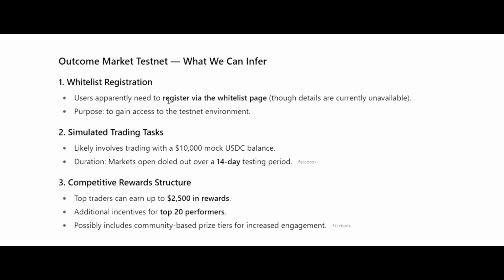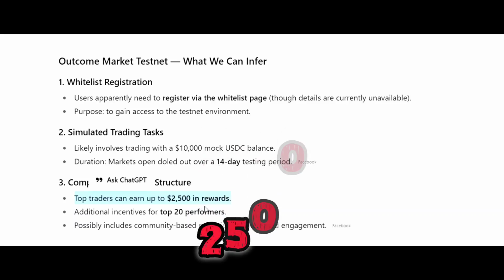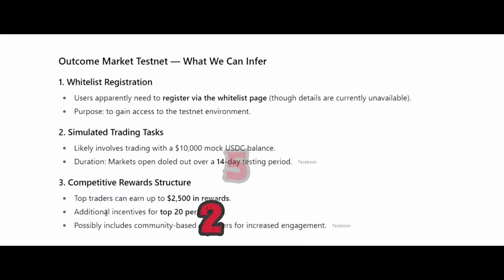First, you will register on this platform, and you will trade with 10,000 mock USDT. Okay, they are fake USDT. The website gives you 10,000 USDC. They are not real USDC. You will use that USDC to participate in this trading airdrop. Top traders can earn up to 2,500 in rewards, with additional incentives for the top 20 performers.